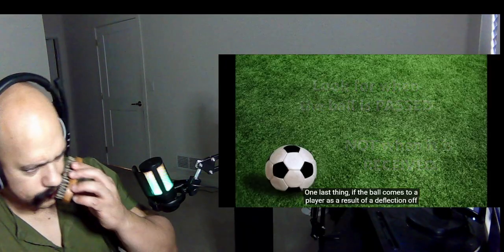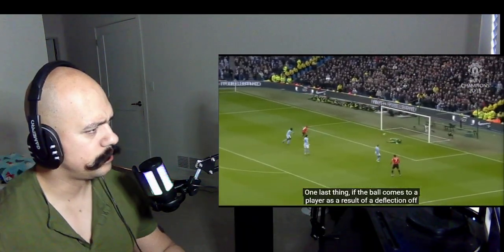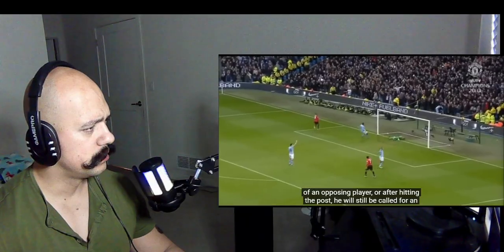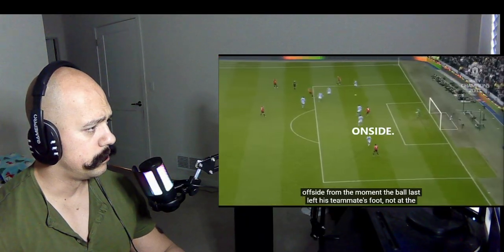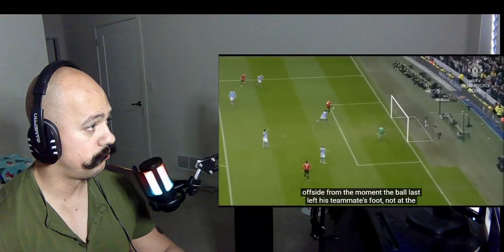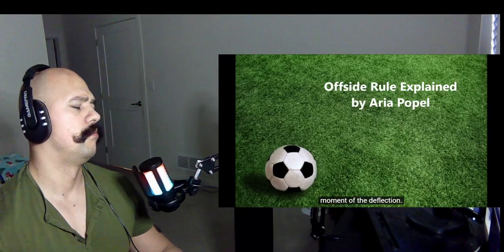One last thing, if the ball comes to a player as a result of a deflection off an opposing player, or after hitting the post, he will still be called for offside from the moment the ball last left his teammate's foot, not at the moment of the deflection.